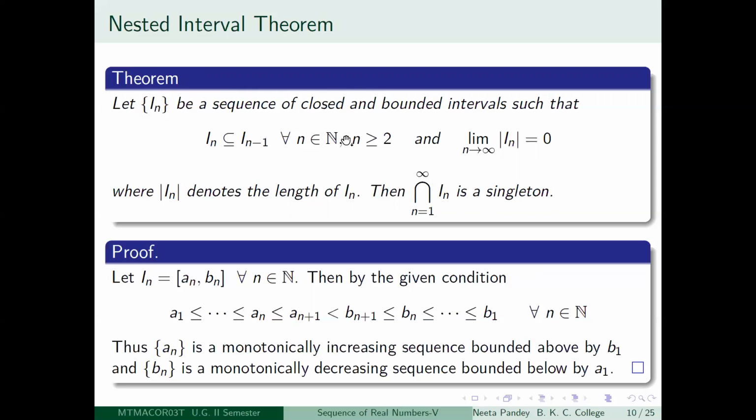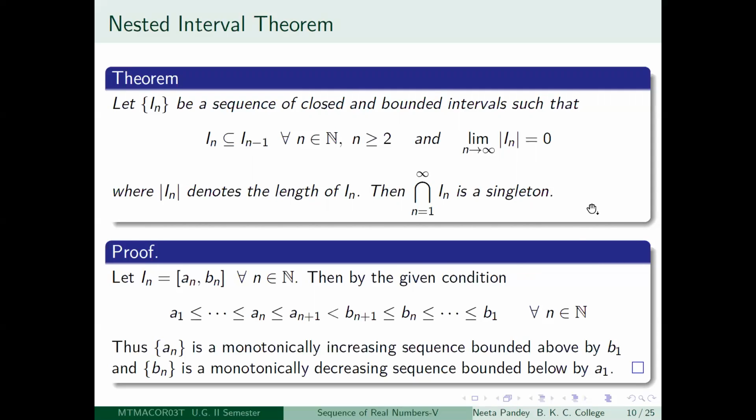This one is nested inside the other. And if you require that the length of the intervals tends to 0 as n tends to infinity, then you can show that the intersection of all these In's is going to be a singleton, that is a set containing only one element.